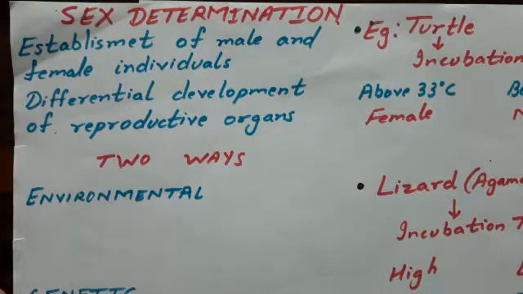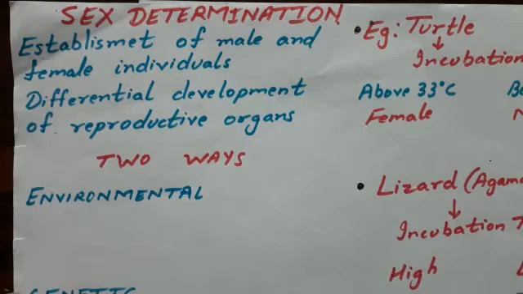Hello students, today we'll be discussing the determination of gender, or sex determination. The establishment of male and female individuals through differential development of their sexual organs is called sex determination. We know that in sexually reproducing organisms we have separate male and female individuals, also called unisexual organisms, having male and female as separate.